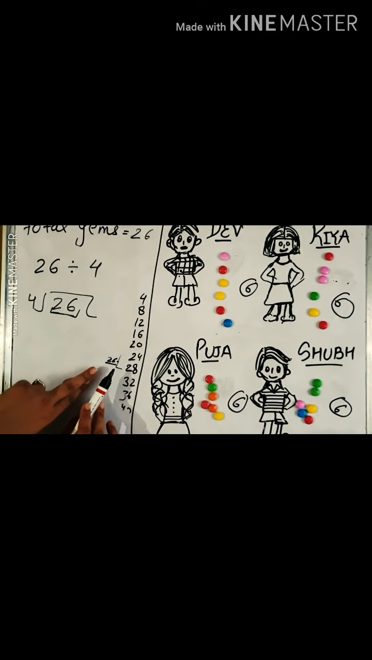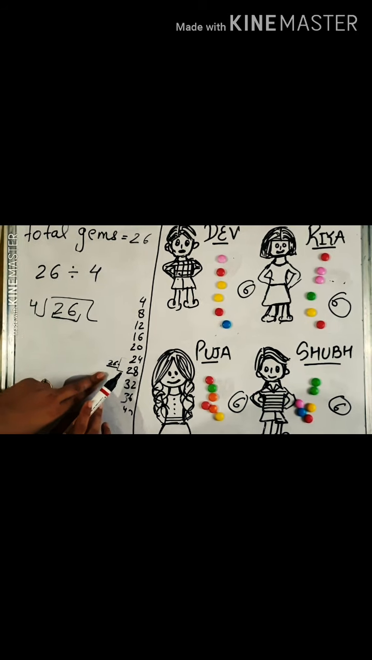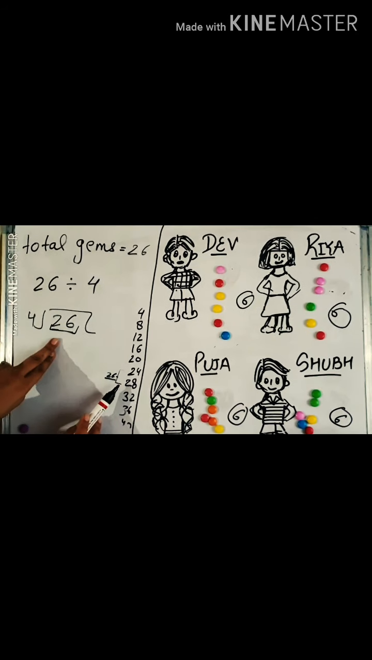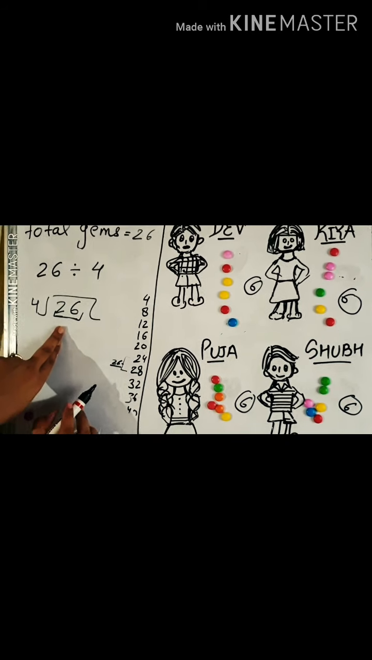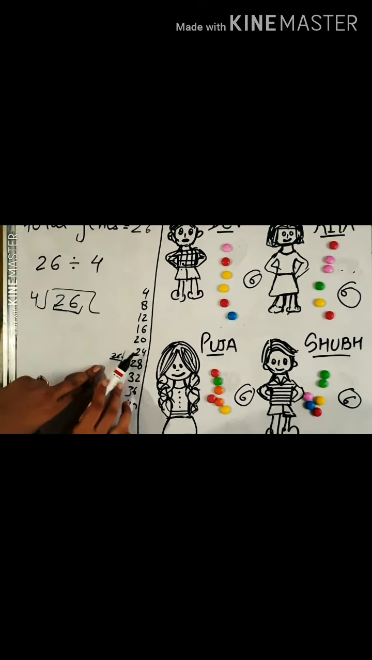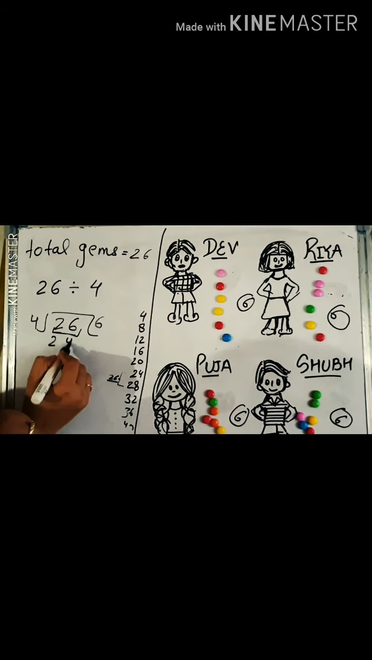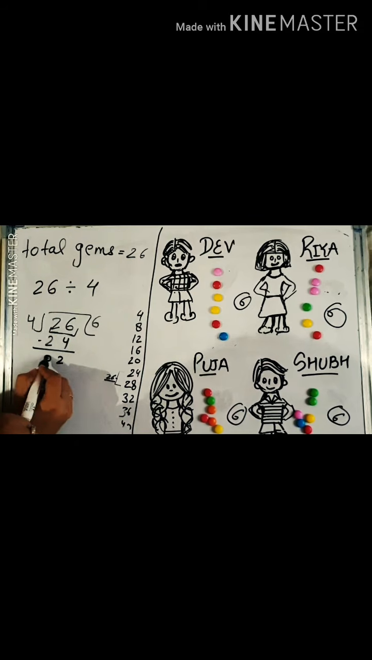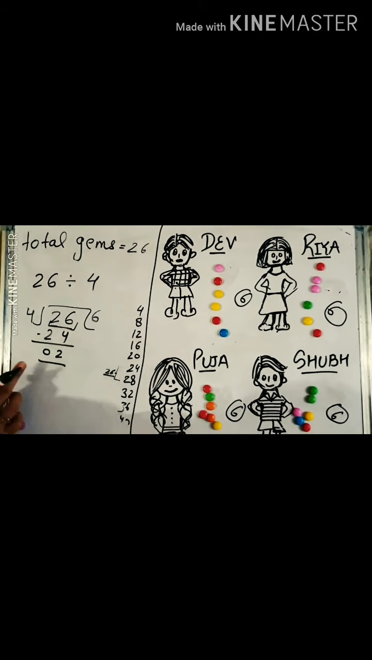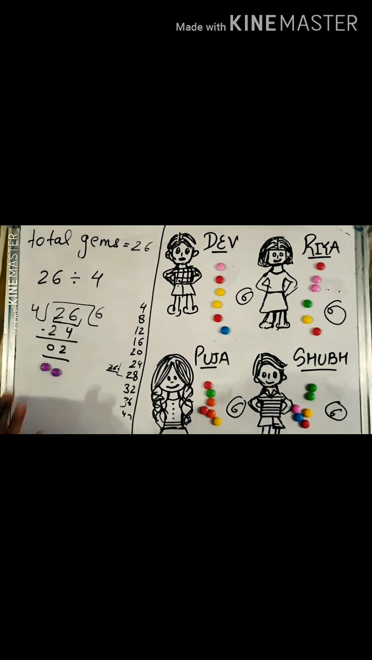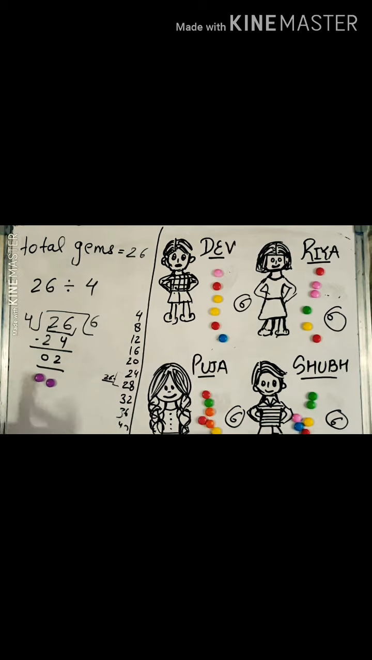So students, in that case, always write the above number. Because if you write the bottom number 28, you will not be able to subtract it from the smaller number. So always write the above number, that is 24. So 4 6s are 24, and when you subtract it, this is the dividend, this is the divisor, this is the quotient, and this is the remainder, the 2 gems which are remaining with me. Okay, so that is the concept.